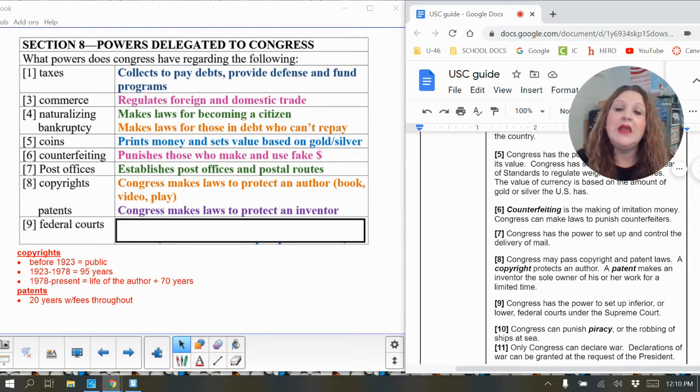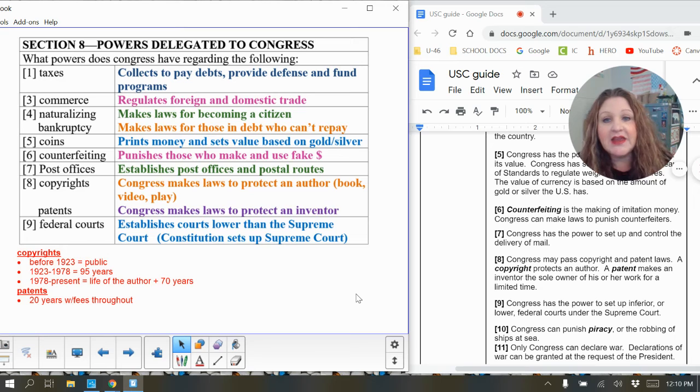Okay. And then we have clause number 9, which is federal courts. Congress has the power to set up inferior or lower federal courts under the Supreme Court. So we're going to include a couple different things here. The first one is that they establish courts that are lower than the Supreme Court. And we'll talk about those when we get to Article 3, which is the judicial branch.